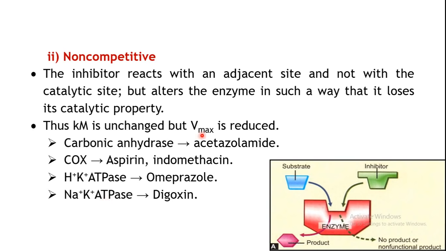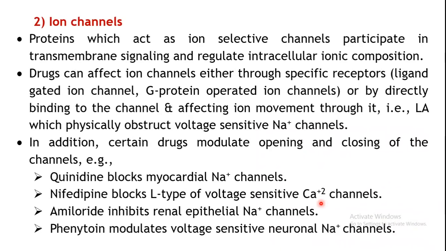So these are some of the examples of non-competitive inhibitors, where there won't be any competition between these drugs and the normal substrate. The binding site of these inhibitors will be different from the substrate binding site on the enzyme. So this is to do with the actions of your drug on the enzymes.